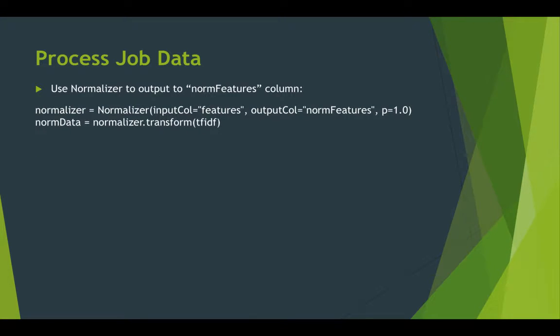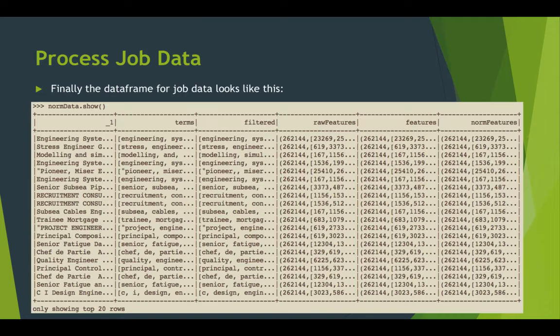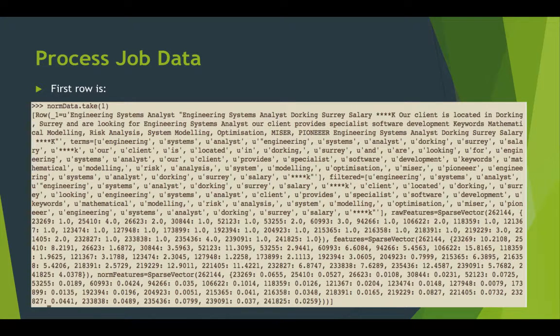And then we want to normalize each vector to have unit norm because length of job title and description can vary. Have to normalize each TF IDF value to compare. So we use normalizer here to output to norm features column. So finally, the data frame for job data looks like this, and the first row of the norm data is this one.